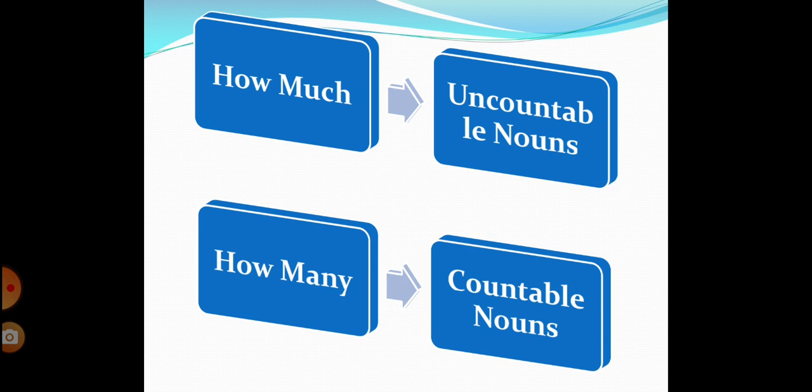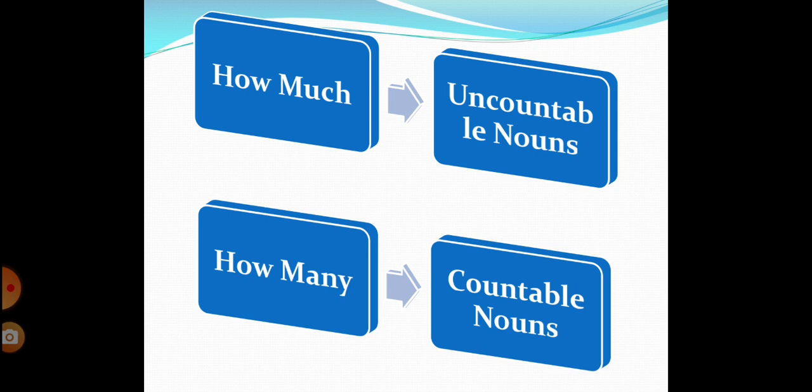Much is used for uncountable nouns, so much means the same thing, okay? It means a lot. And we use much for uncountable. So, for example, money, I told you before, money is uncountable. So we could say, I don't have much money. Or how much money do you have? I don't have much clothes. How much clothes do you have? I don't have much.